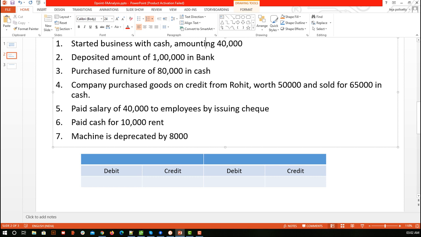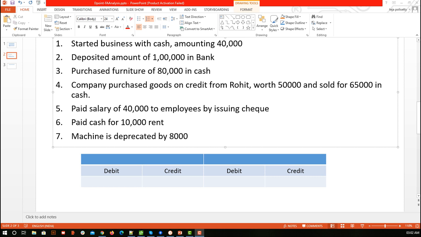So let me give you an example first. Suppose this first statement is one transaction. In this, our cash account is involved and our capital account is involved. So we can say for every transaction there will be a debit and a credit. It means there will be two accounts for sure, not more than two. Only two accounts, and a double impact is happening in every transaction. That is, if I am giving you money, somewhere it is debiting, somewhere it is crediting. Now where it is crediting and where it is debiting, don't worry about that. You will get it in a moment.